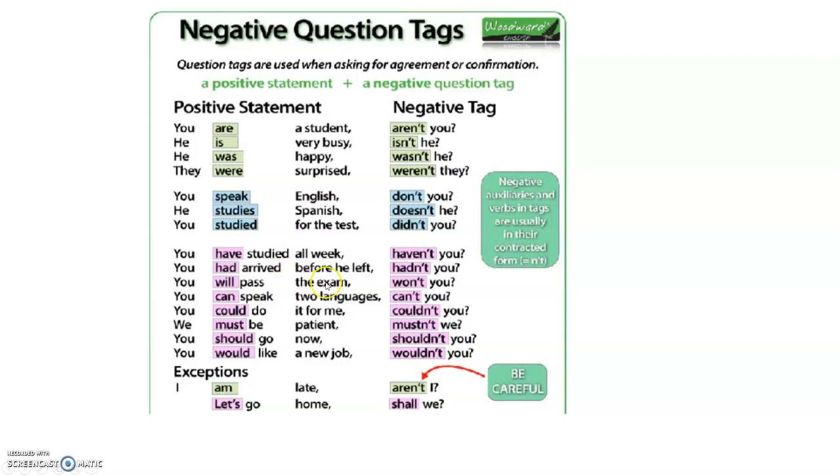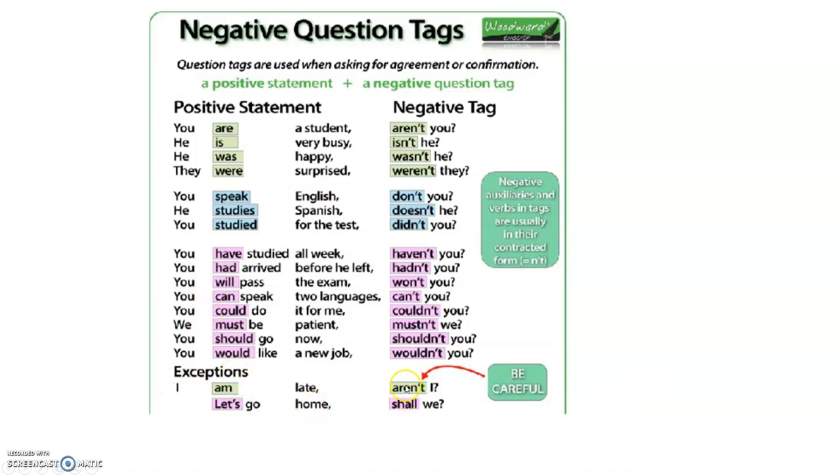You had arrived before he left, hadn't you? You will pass the exam, won't you? You can speak two languages, can't you? You could do it for me, couldn't you? You must be patient, mustn't we? You should go now, shouldn't you? And you would like a new job, wouldn't you? And we have exceptionals here also.